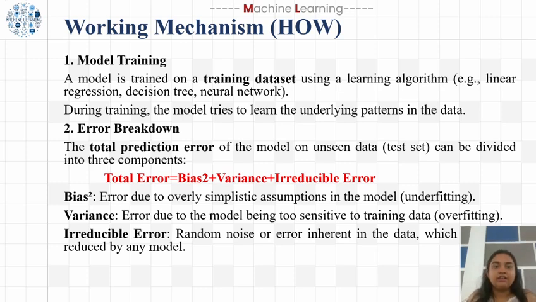Bias squared is the error from oversimplified assumptions in the model, which causes underfitting. Variance is the error from the model being too sensitive to the training data, which causes overfitting. Irreducible error is the random noise in the data, which no model can remove. So the total error is equal to bias squared plus variance plus irreducible error.